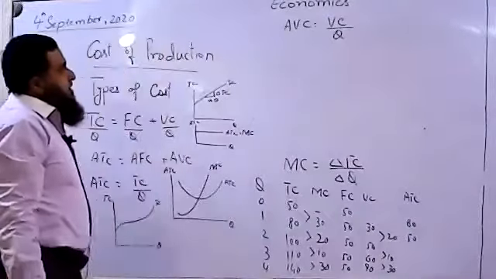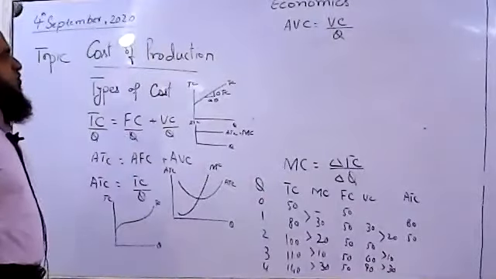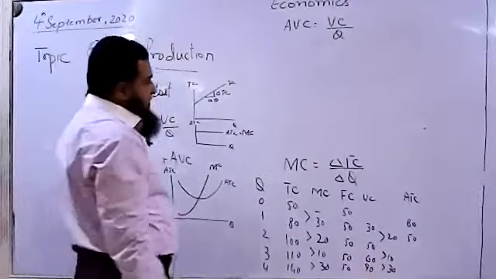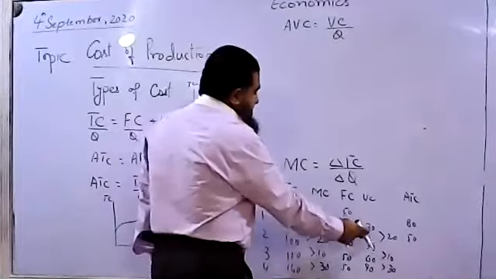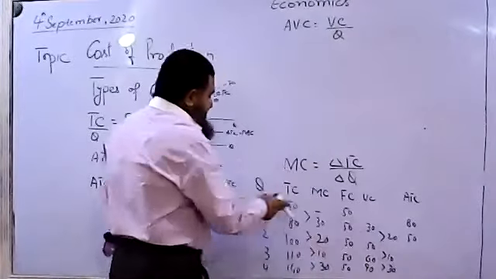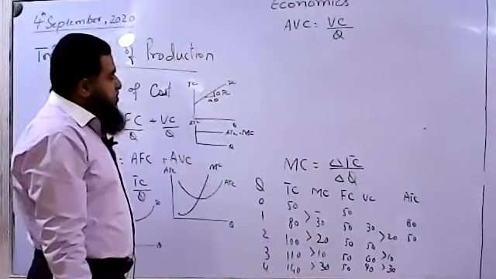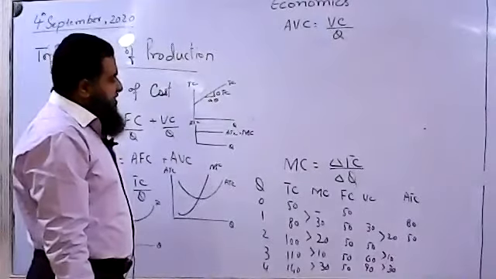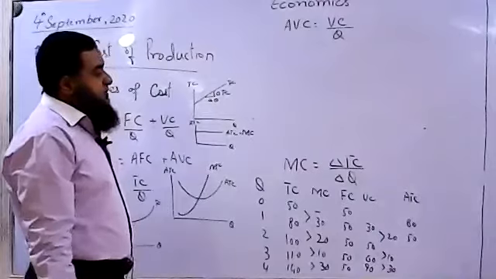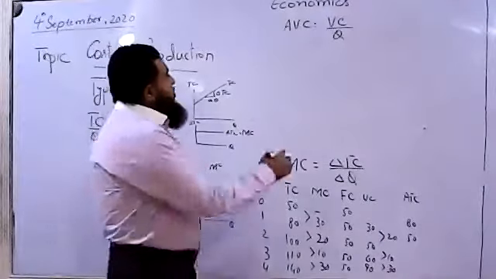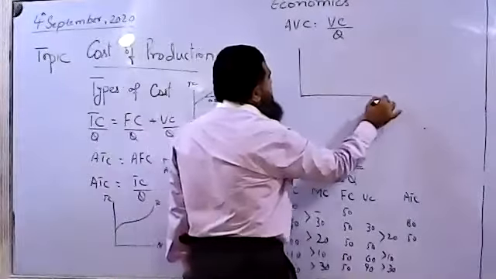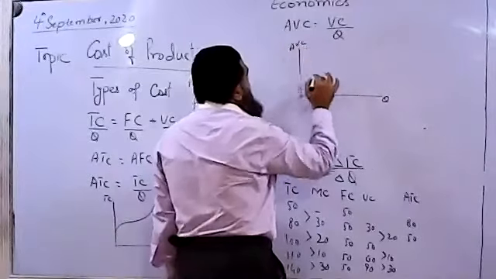Now both are changing, variable cost and quantity produced. You can have the variable cost over here, 30, 50, 60, 90, divided by the level of output: 30 by 1, 50 by 2, 60 by 3, and 90 by 4. This will give you the average variable cost. You can have this shape of average variable cost.